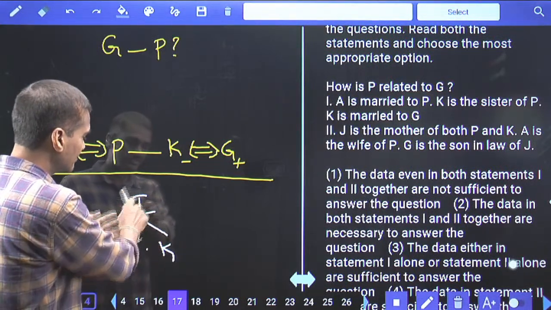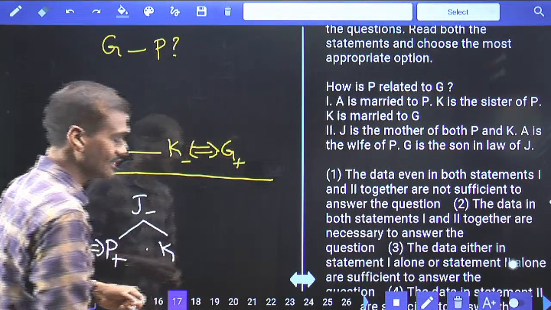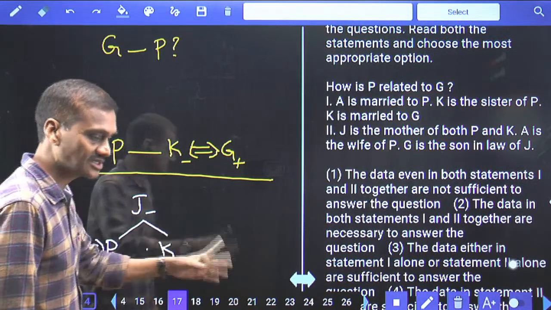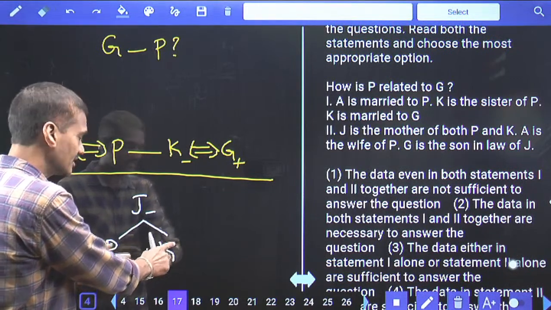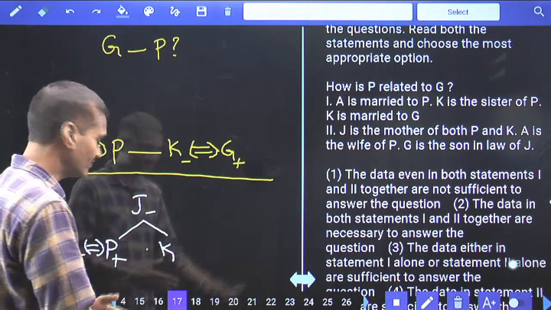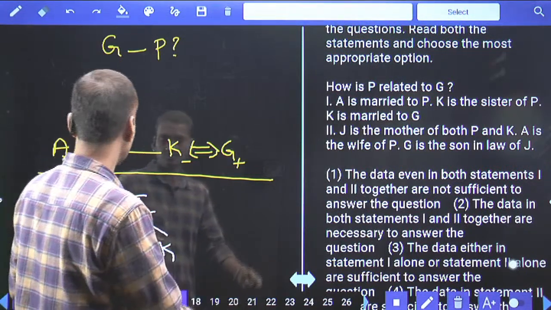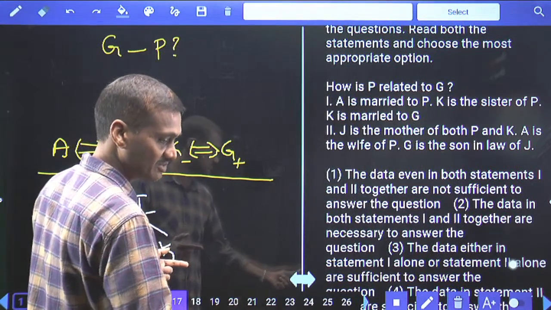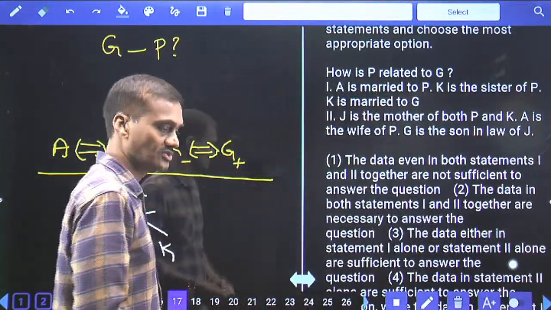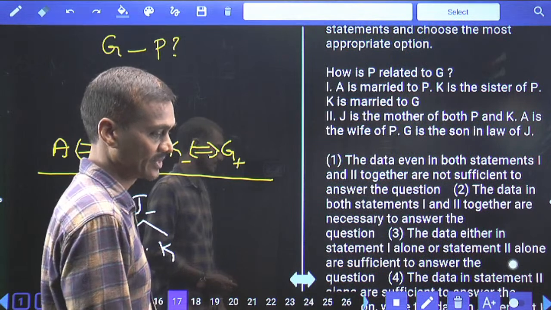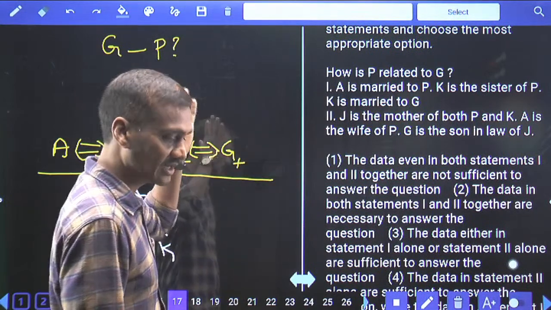Now, as P is a male, irrespective of the number of children J has, G is the son-in-law, hence G must be J's daughter's husband. Whether K or someone else is the daughter, that person must be P's sister. That means P's sister's husband is G. P's sister's husband means brother-in-law. Only 2 alone is sufficient. Monica and Kitu, only 2 alone is sufficient. Dinesh, your answer is correct. Venkateshwarlu, both are not required. Only with 2 alone, I am getting the answer.